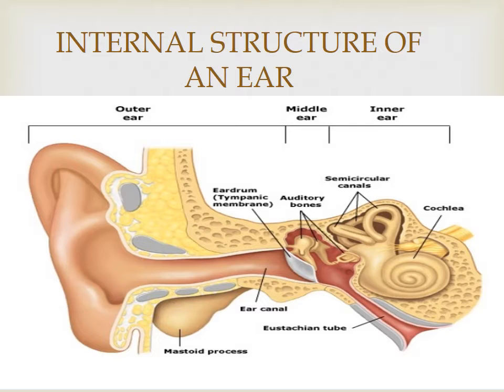The inner ear consists of the cochlea. See the picture, everybody. The cochlea is a fluid-filled spiral structure. The fluid vibrates due to sound waves. Simple.